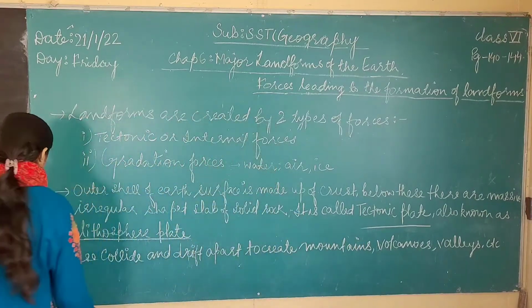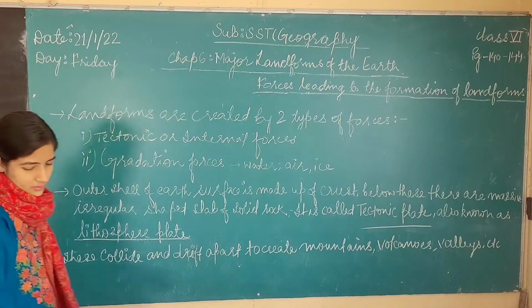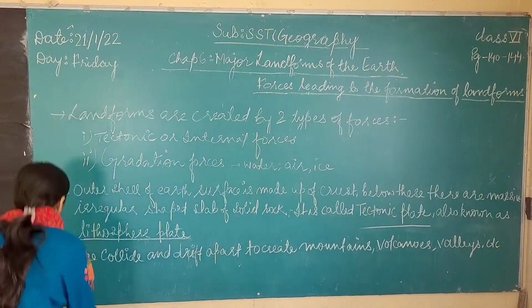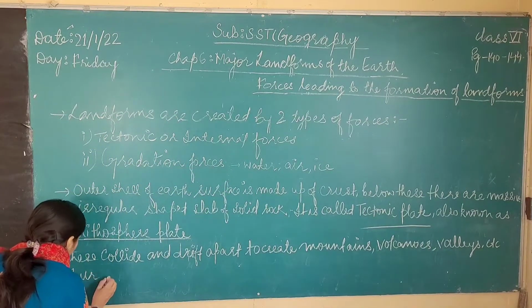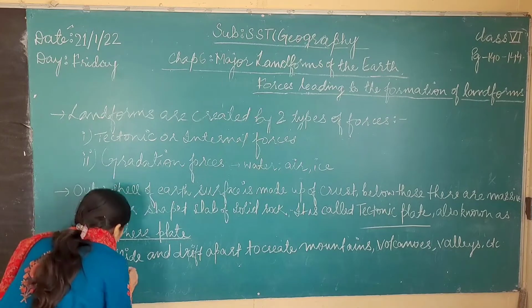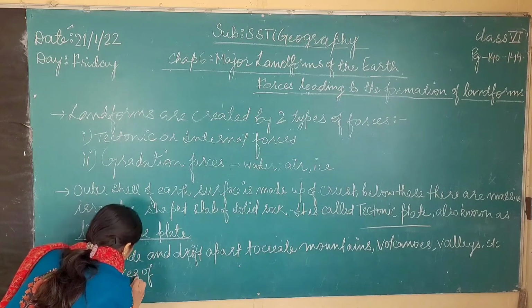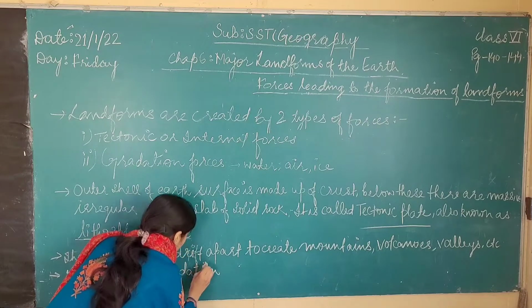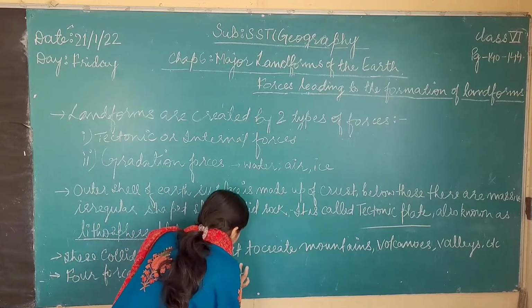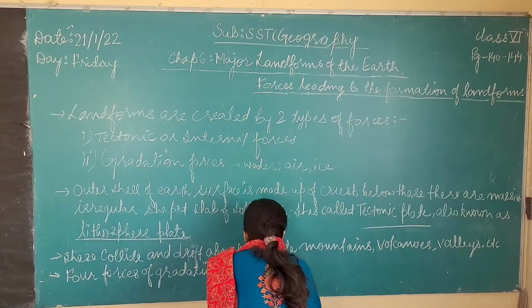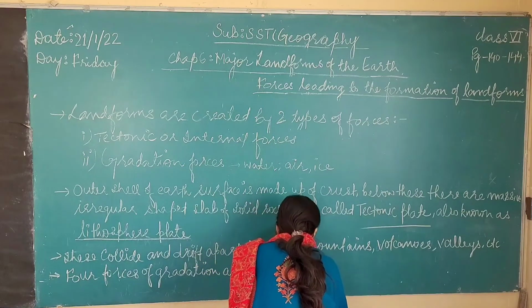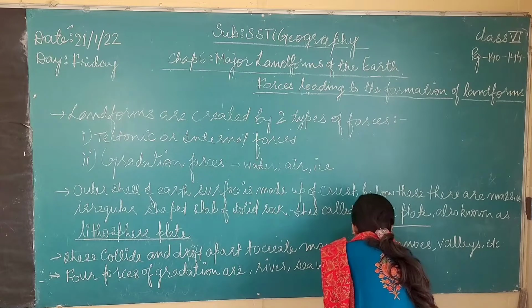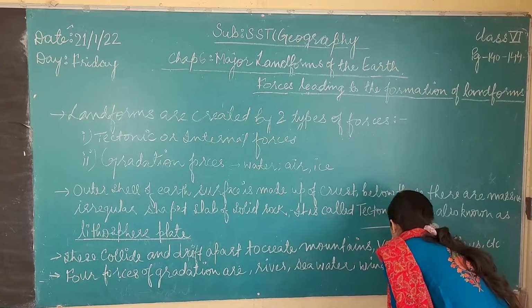The next important point is that the four agents of gradation are rivers, wind, sea water and glacier.